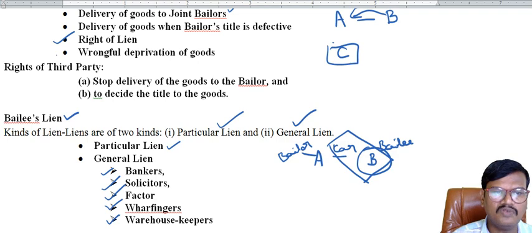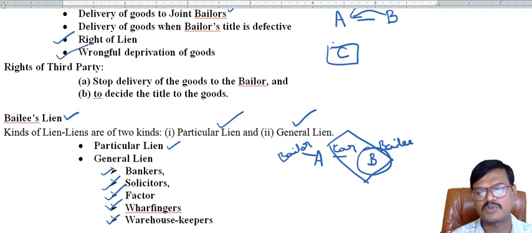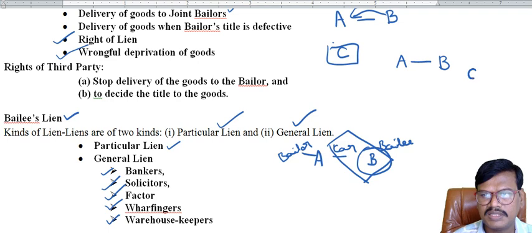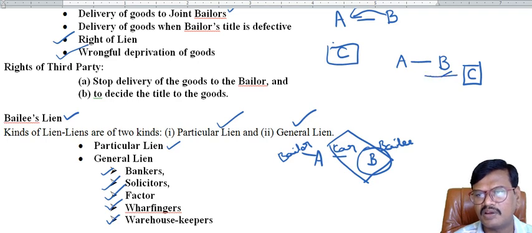Next one, wrongful deprivation of goods. Wrongful deprivation means A delivered his car to B for his use on a rental basis, but C was depriving B from using the goods by creating a nuisance or causing any loss to that car.